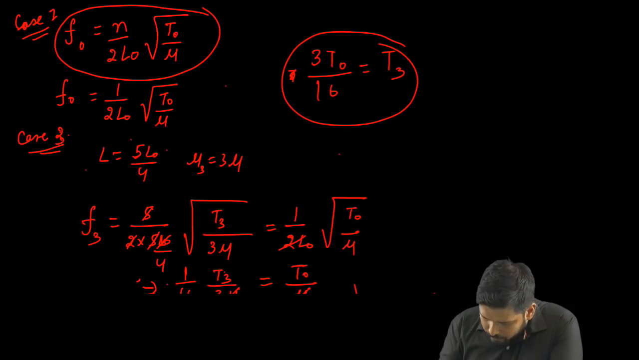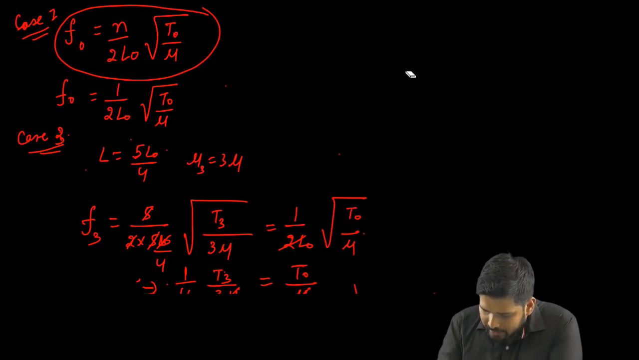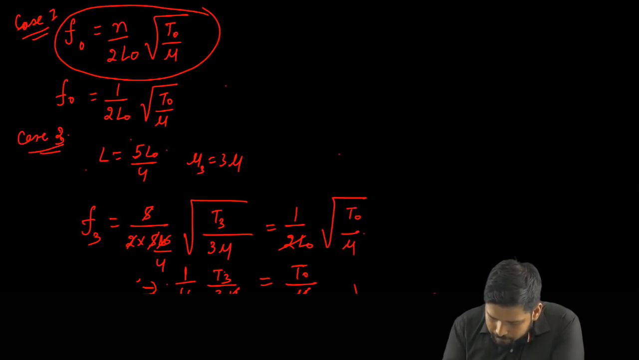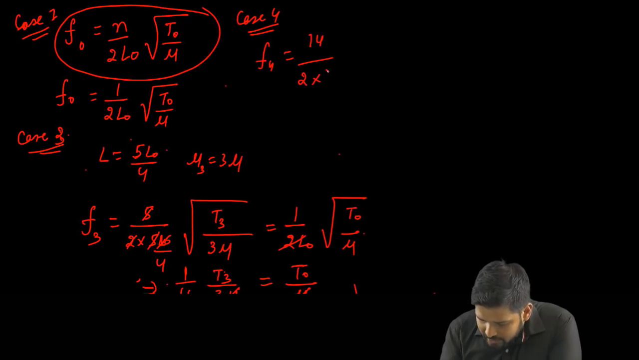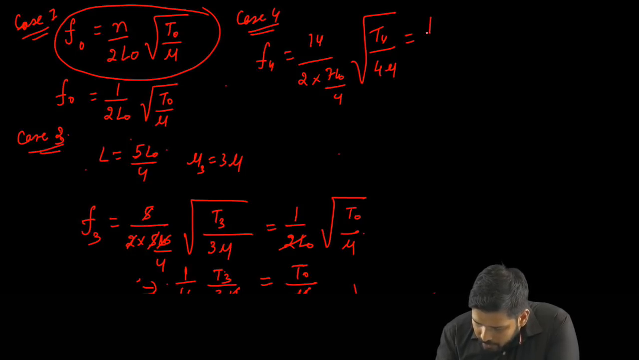Okay, so if you just calculate that, let's say this is case 4, so I'll just write F4 equals 14 divided by 2 into L naught. L naught over here is 7 L naught by 4, and root of T4 by 4 nu equals 1 by 2 L naught, which is the fundamental frequency, right?